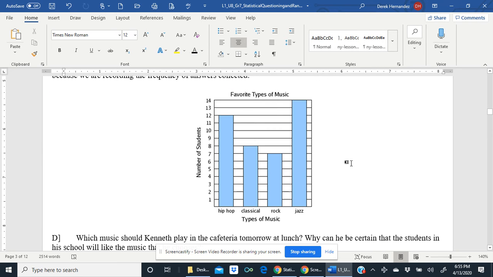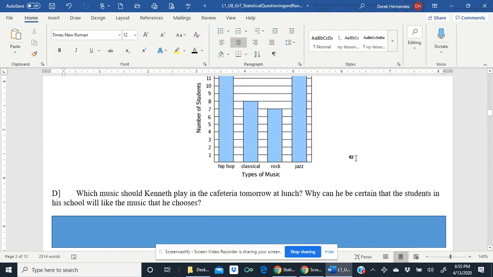Favorite types of music is the label for the graph. Number of students along the y-axis, types of music along the x-axis. We can make sense of this bar graph. For hip hop, there were 12 students who said this is their favorite. For classical music, 8 students. For rock music, 7 students. And for jazz music, 14 students. So those are the results of his sampling.